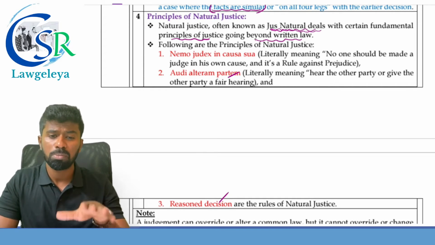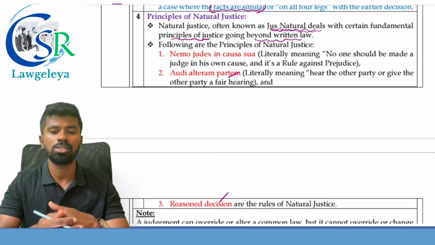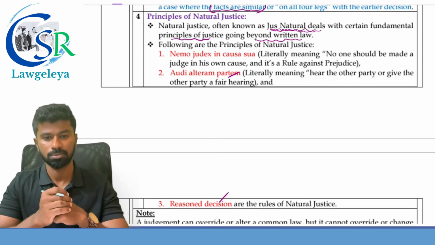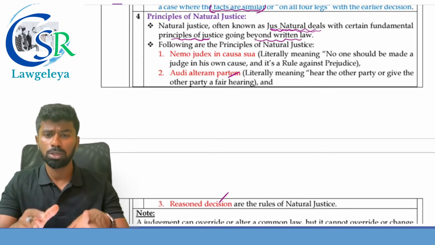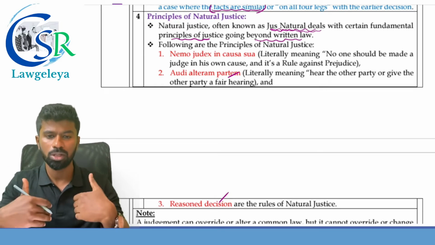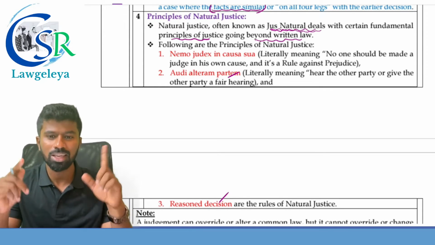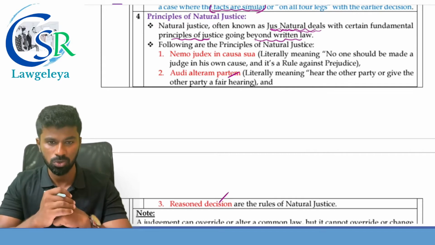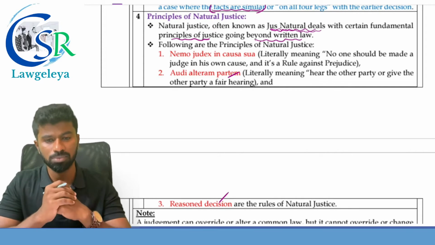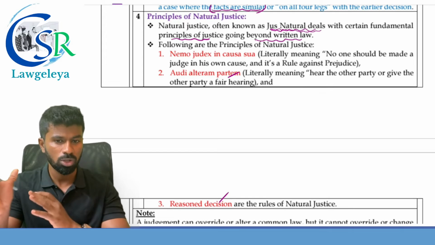First one, nemo judex in causa sua, means what? No one should be made a judge in his own case, and it is a rule against prejudice. Correct, right? So no one should be made a judge in his own case. If I am the one who is accused, can I judge my own case? No, that is against the natural principles of justice. So this is the first natural principle of justice, nemo judex in causa sua.